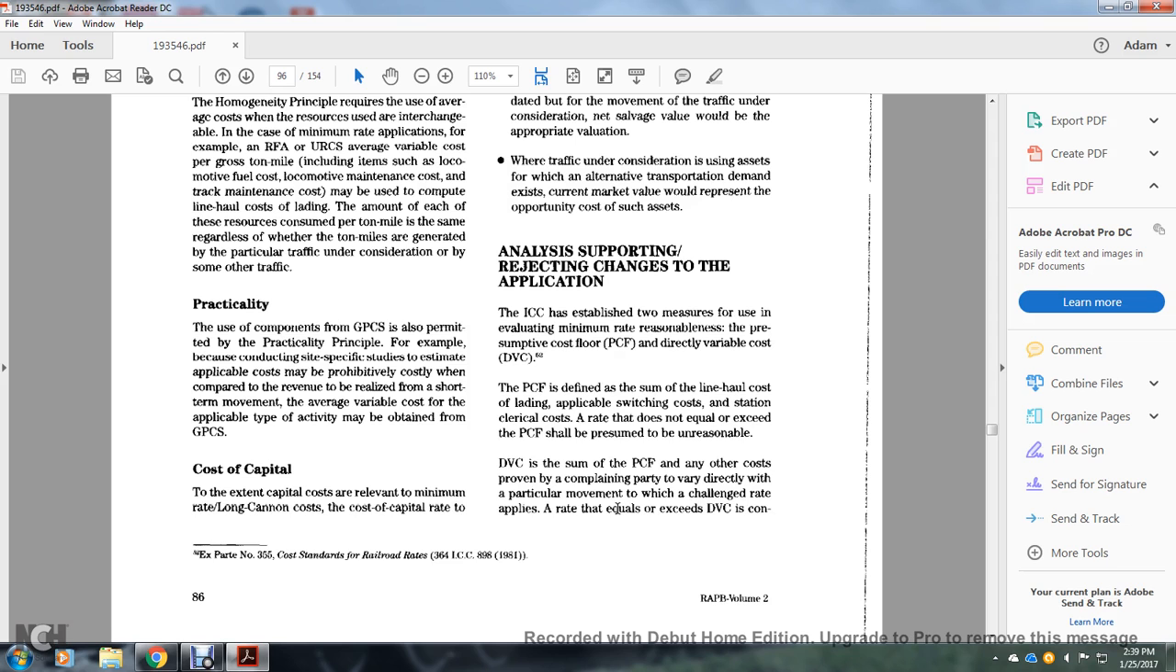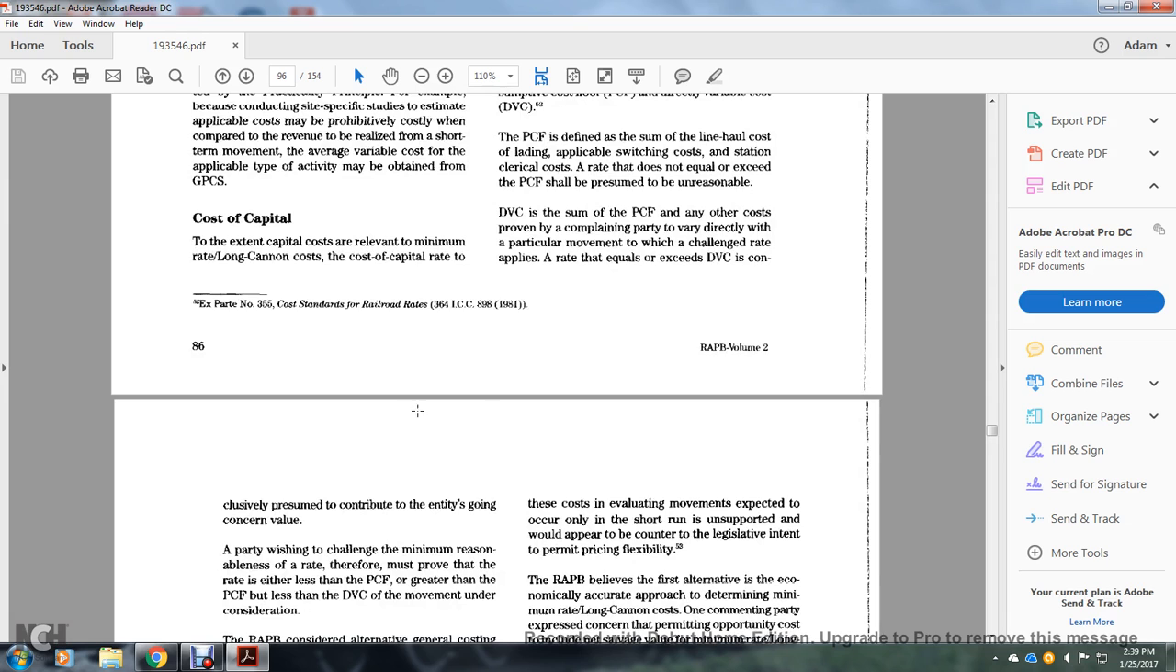The presumptive cost floor is defined as the sum of the line haul cost, lading, applicable switching costs, and station clerical costs. A rate that does not exceed the presumptive cost floor should be presumed to be unreasonable. The direct variable cost is the sum of the presumptive cost floor and any other cost proven by the complaining party to vary directly with the particular movement to which the challenged rate applies. A rate that equals or exceeds the direct variable cost is consequently presumed to contribute to the going concern value.